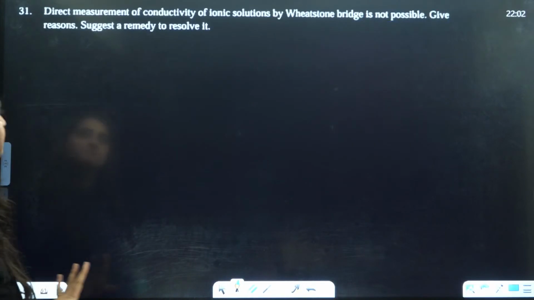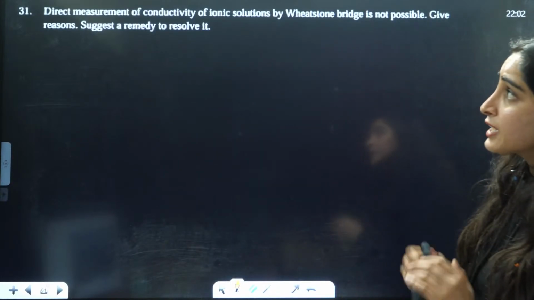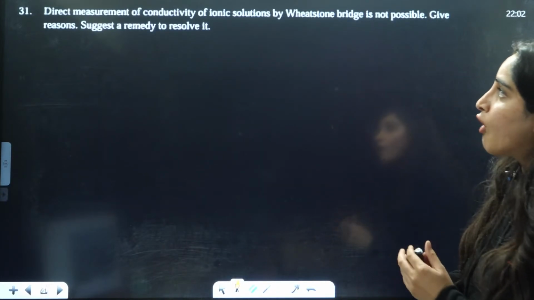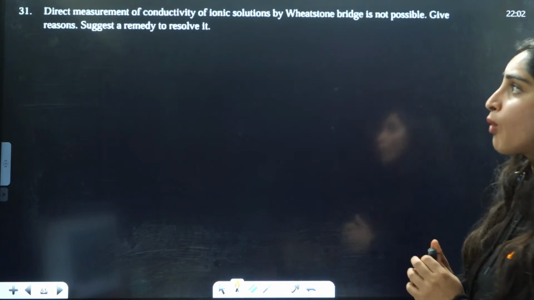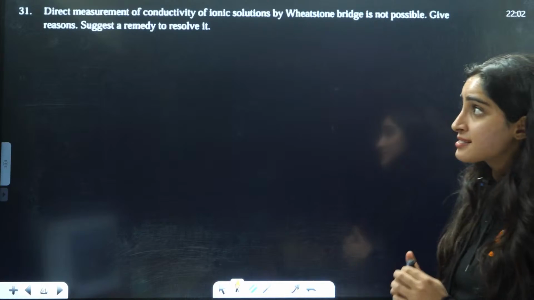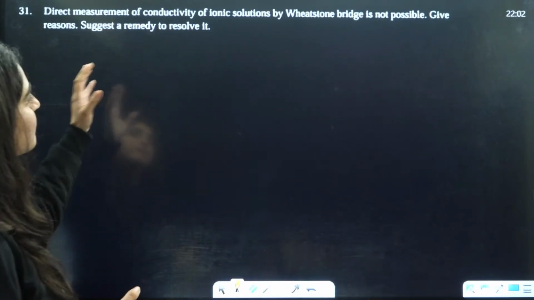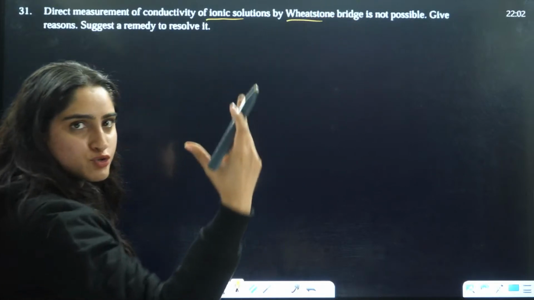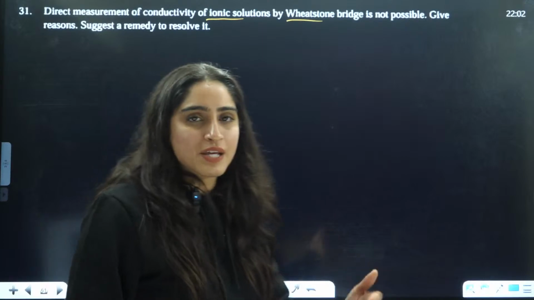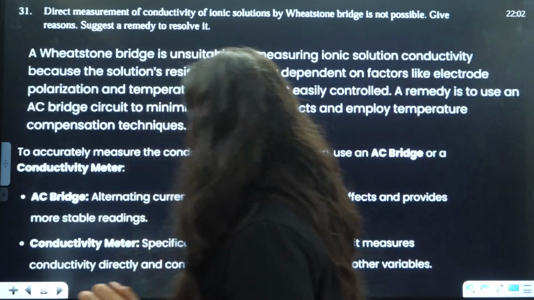Right. Okay. Next, guys, we have: direct measurement of conductivity of ionic solutions by Wheatstone bridge is not possible. Give reasons and suggest a remedy to solve it. Now they are saying direct measure of conductivity of ionic solution. What is a Wheatstone bridge? I think you must have seen this in physics as well. This is also there in physics, right? So I'll just show you that.